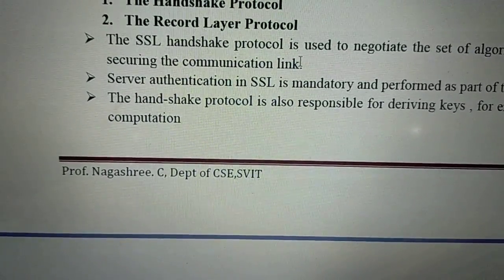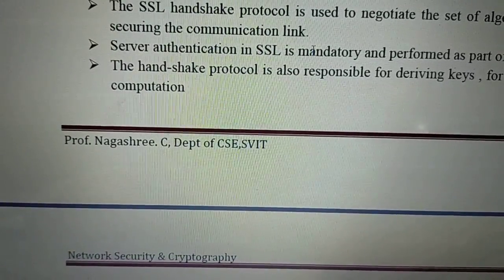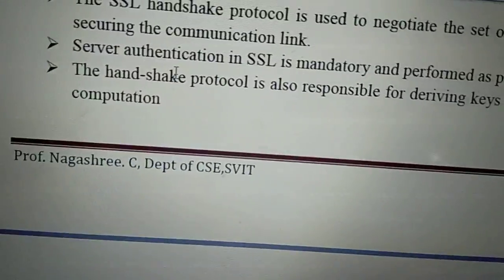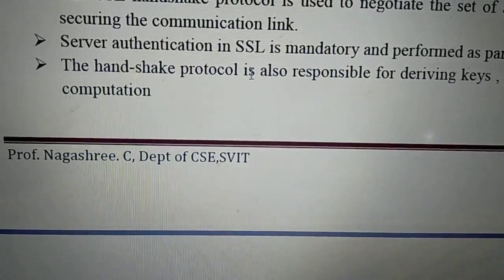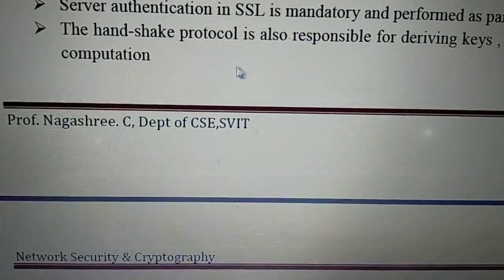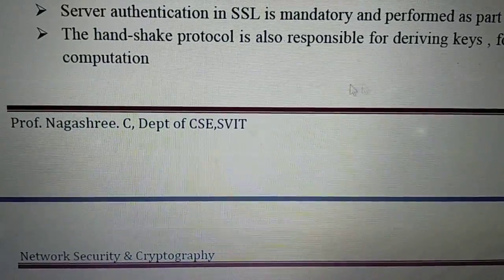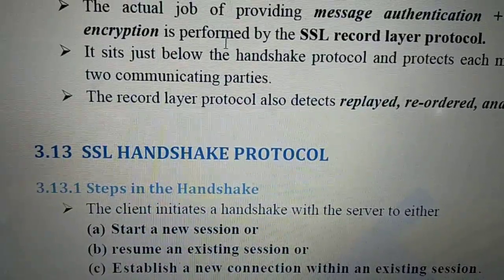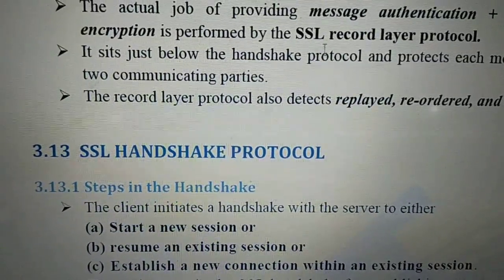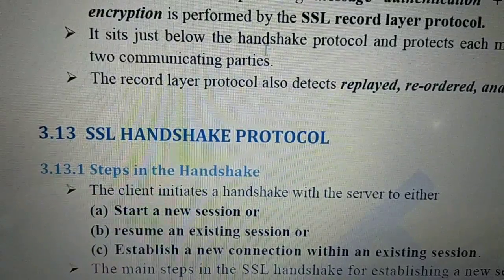See, the handshake protocol is a set of algorithms used for securing a communication link. How to secure a communication link? Server authentication is mandatory as a part of the handshake. So the client-server handshake takes place with some keys, encryption and MAC computation, which we will see here. Similar jobs like message authentication and integrity check, all these things will be provided by the SSL record layer.